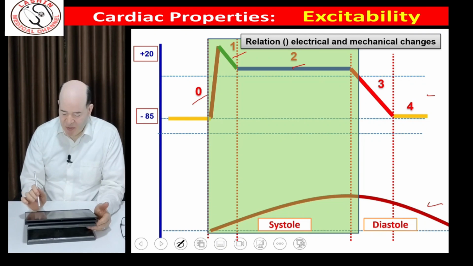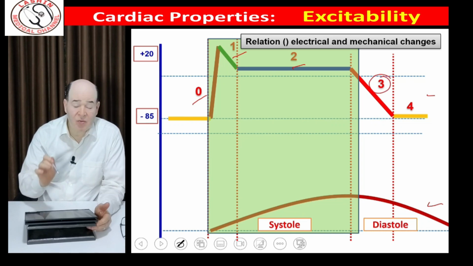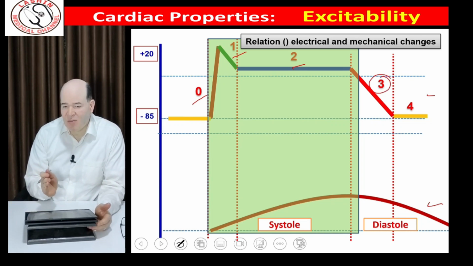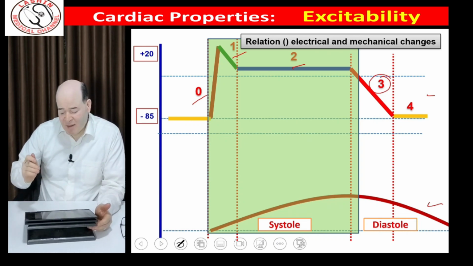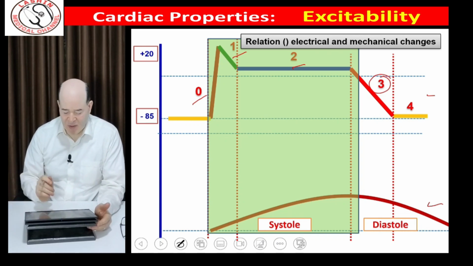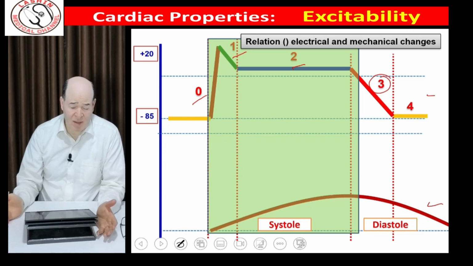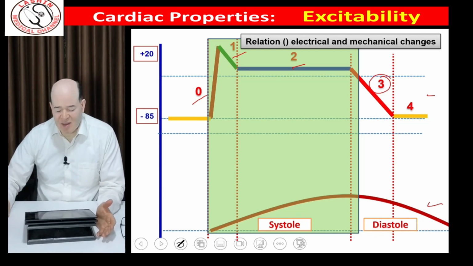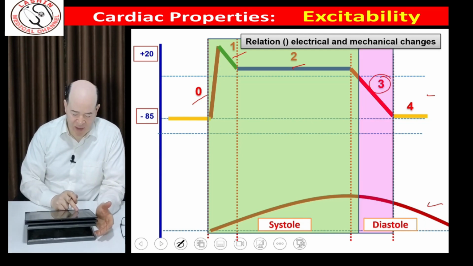Regarding the relation between diastole and the electrical changes, we will find that the phase of rapid repolarization is correspondent to the first half of diastole, and then the diastole extends beyond the electrical changes, because as we said, the mechanical has 1.5 times the time of the electrical changes.